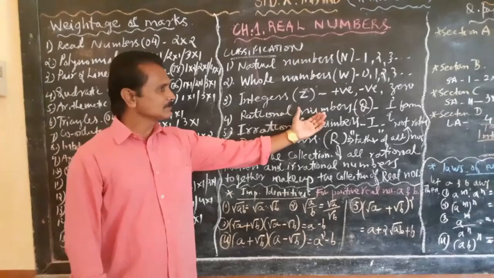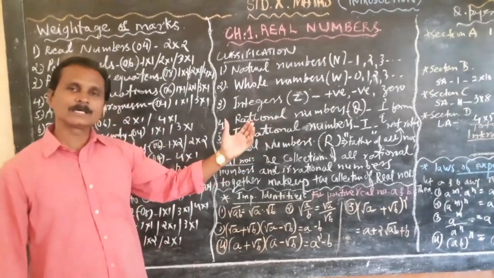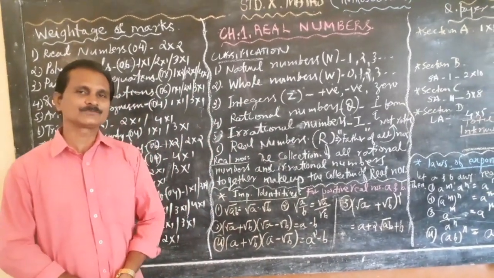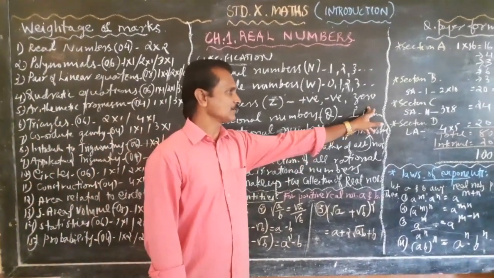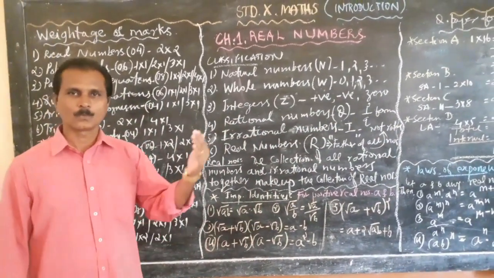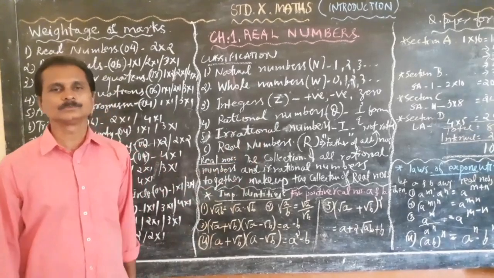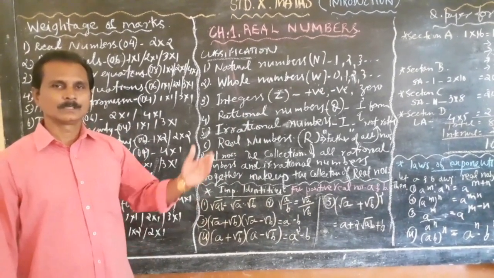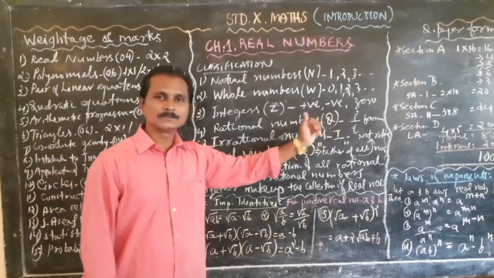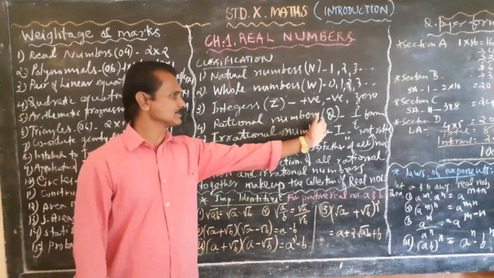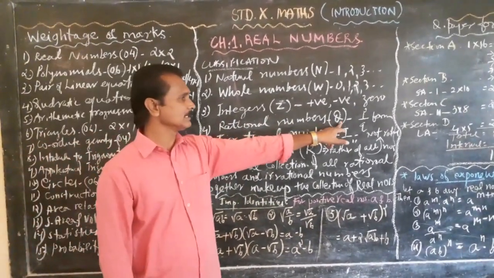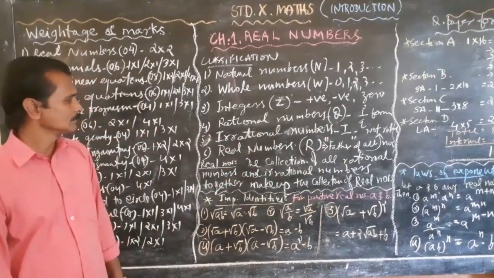The set of rational numbers means the numbers which are in the form of p by q. What does this stand for? P stands for the numerator, and q stands for the denominator. Examples: 1 upon 2, 4 upon 8, 3 upon 5. These all are rational numbers, and the set is represented by capital letter Q.